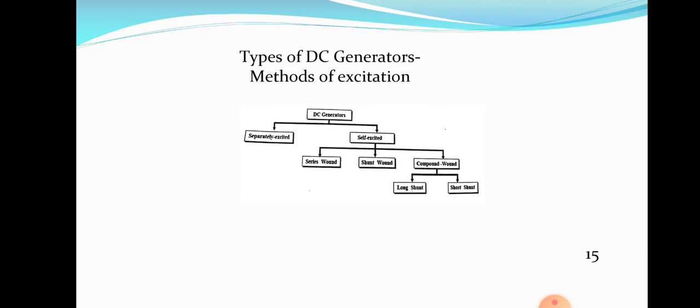This is the classification of DC generators. I am repeating: DC generators are broadly classified into separately excited generator and self-excited generator. As the name implies, a separate exciting source is necessary in the case of separately excited generators. In separately excited generators, the field windings are not capable of producing the flux of their own. There should not be any residual magnetism in a separately excited generator, but in self-excited generators, the field windings are capable of producing the flux of their own.